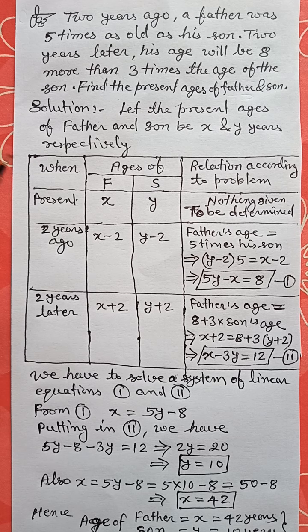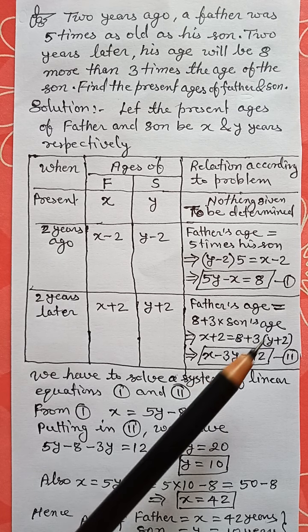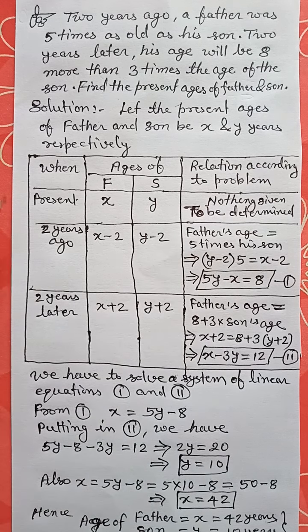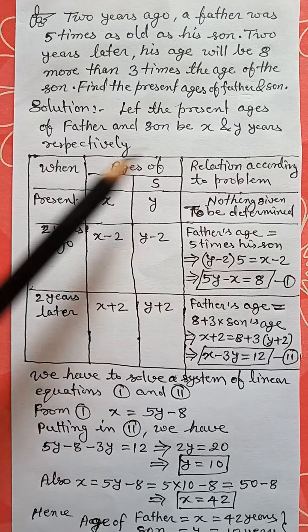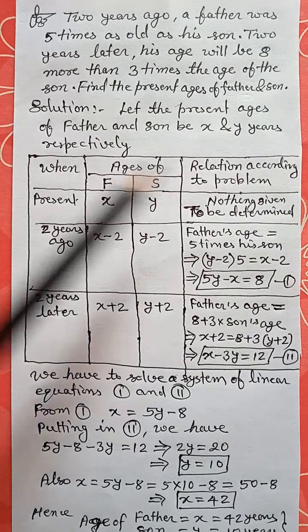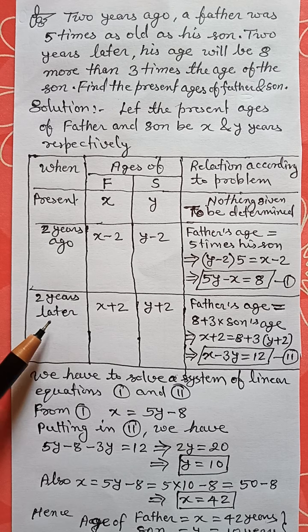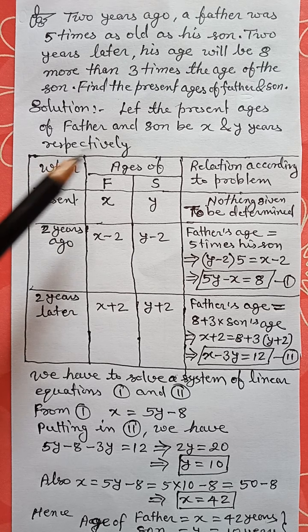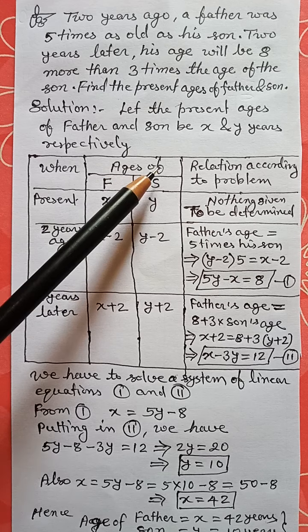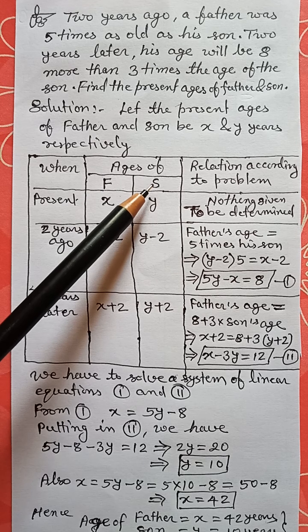Now I have written down all the information in this table. Here "when" means either at present or 2 years ago or 2 years later, as the case may be.